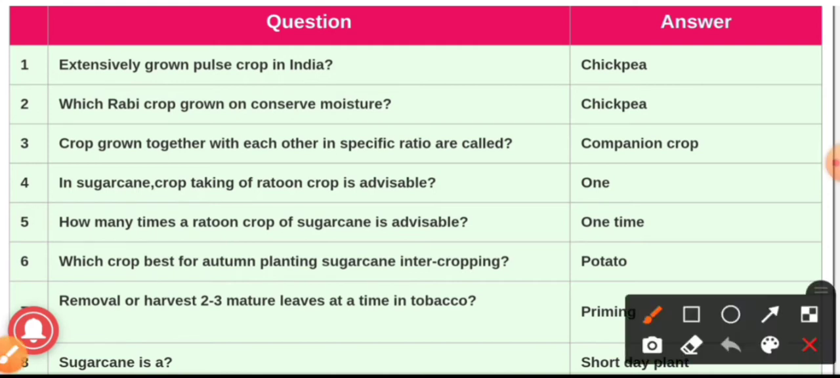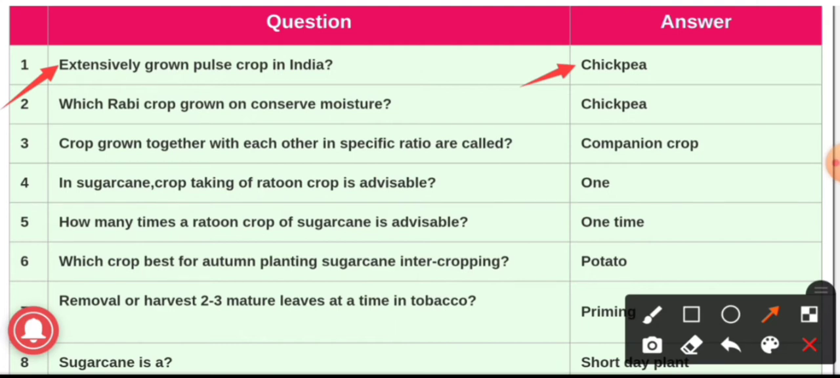So we will start. Our first question is: extensively grown pulse crop in India, and the answer is chickpea. Chickpea is the pulse crop which is grown extensively in India. Chickpea is also known as Bengal gram.